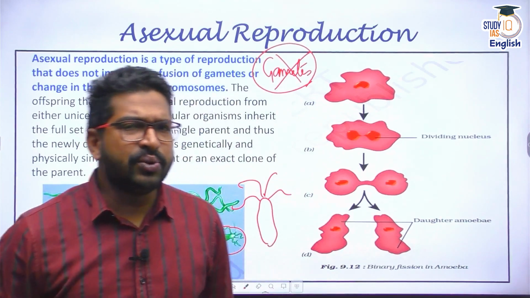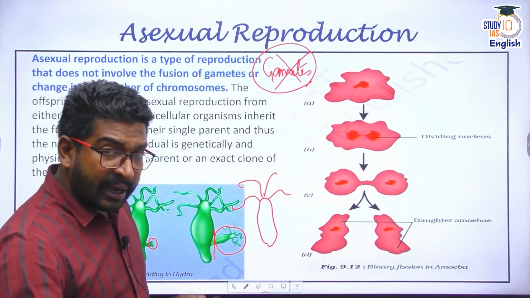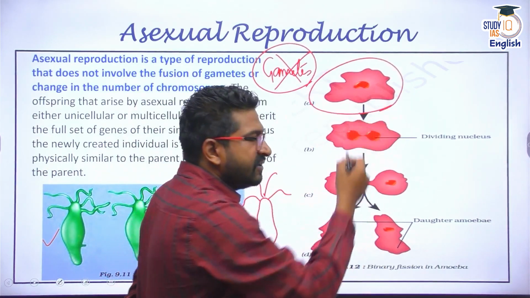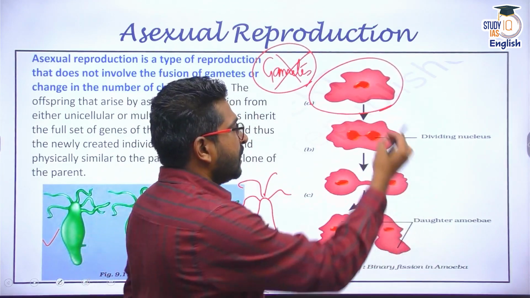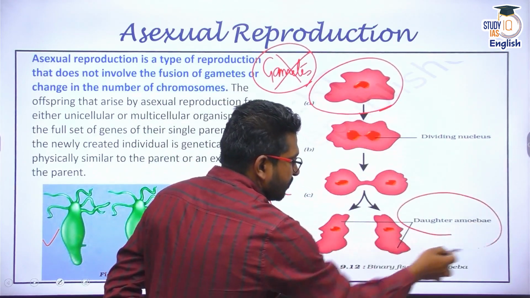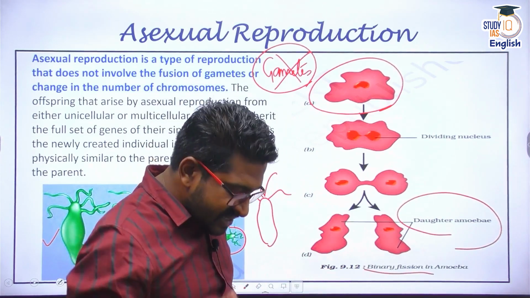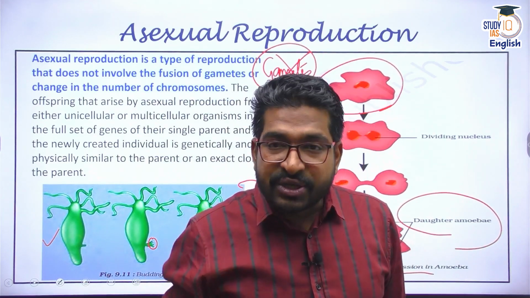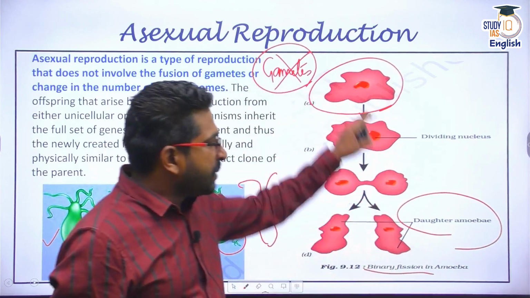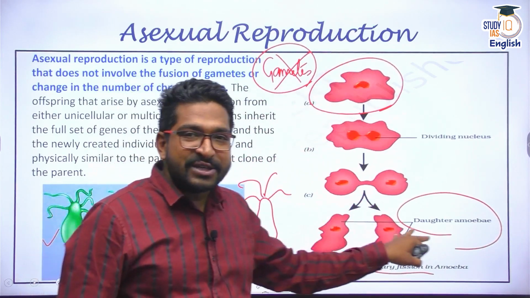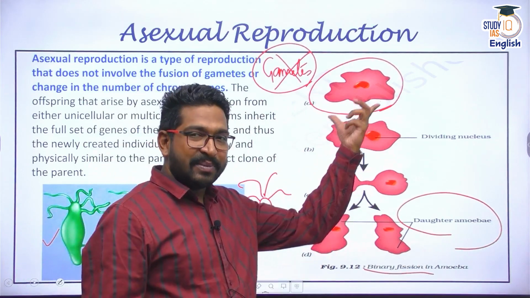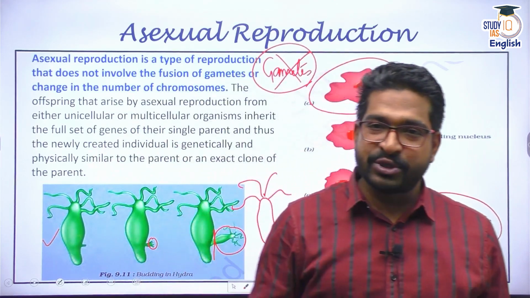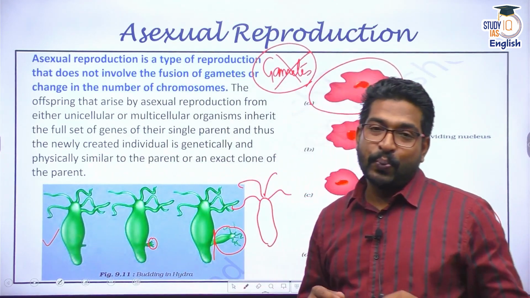And in many unicellular organisms, especially in bacteria and amoeba, we see binary fission. Binary fission means the division of a cell into two. That means a parent cell dividing into two daughter cells by binary fission. Now, when does this occur? This information is in their DNA. Whenever favorable conditions are achieved, it undergoes binary fission. One cell divides into two, exact same copies, same genetic information, same phenotypic information also.